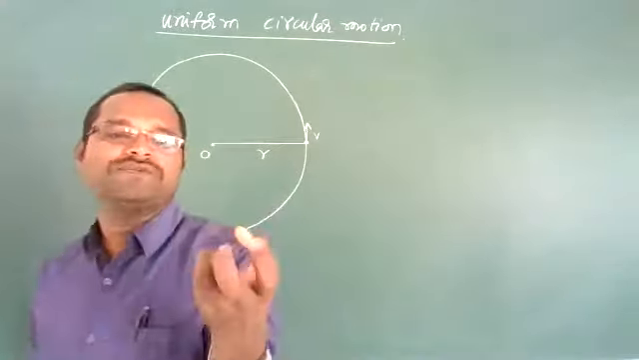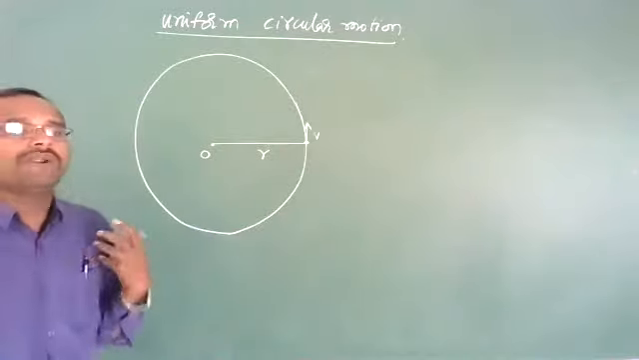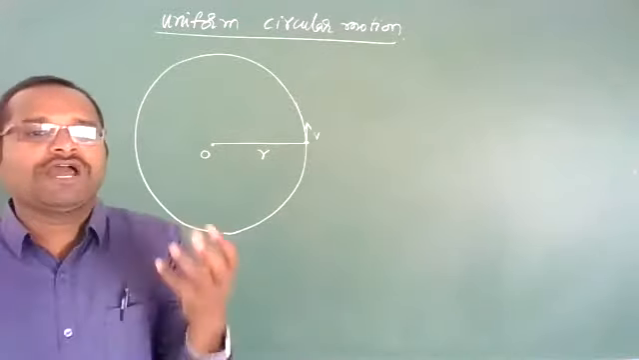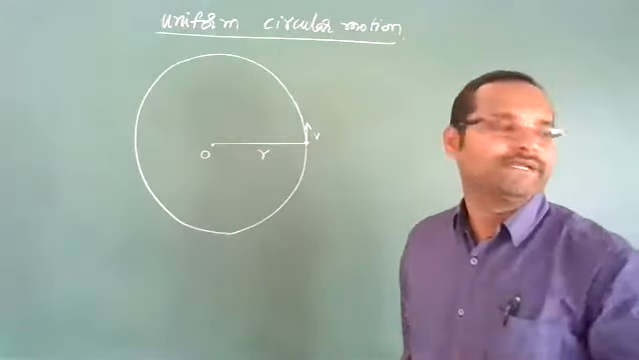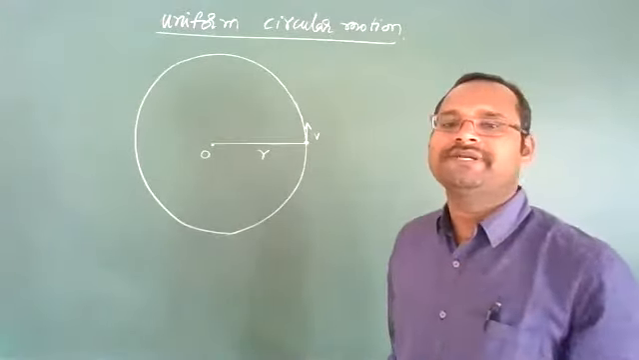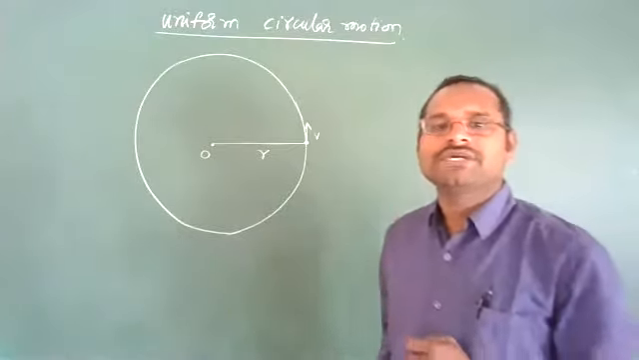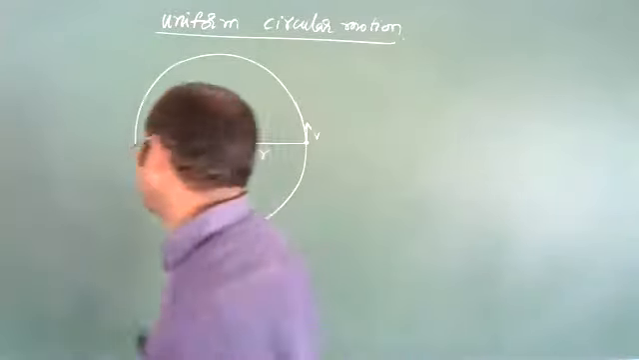They will ask you this for 1 mark, so prepare. What is uniform circular motion? If an object performs circular motion with constant speed, then the motion of the body is called uniform circular motion.